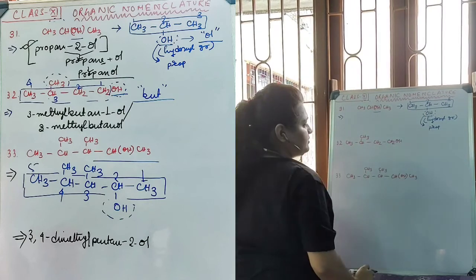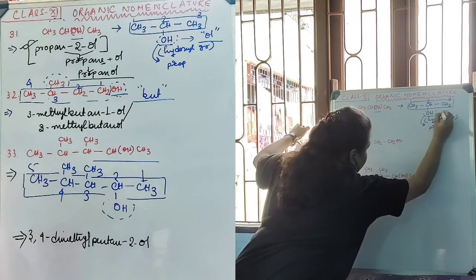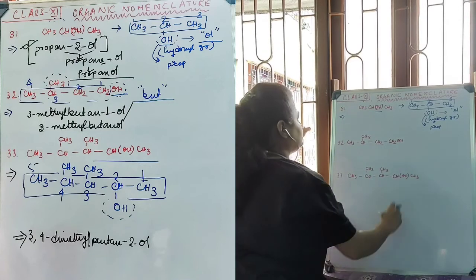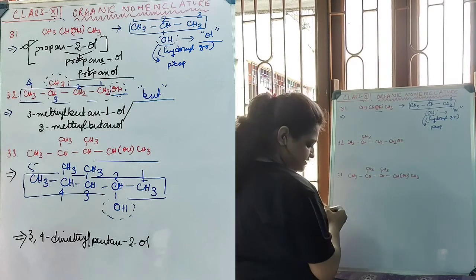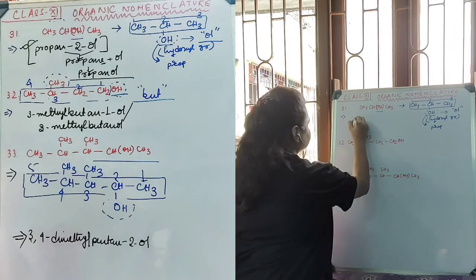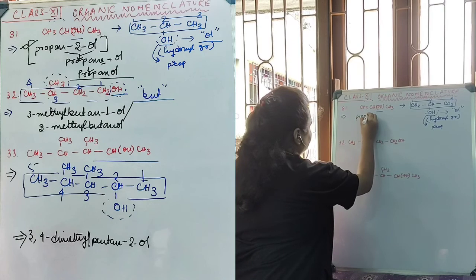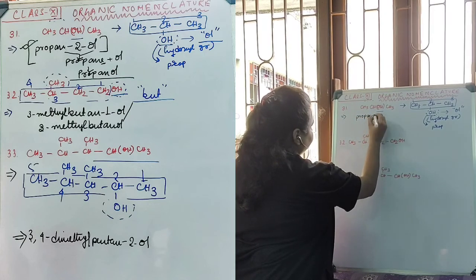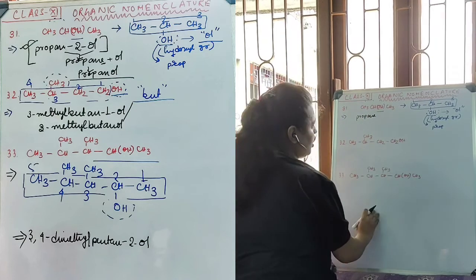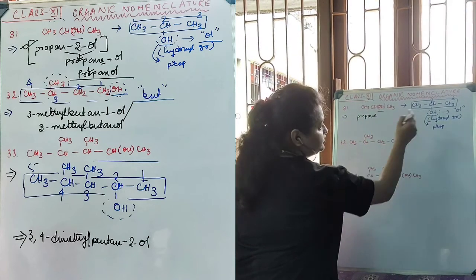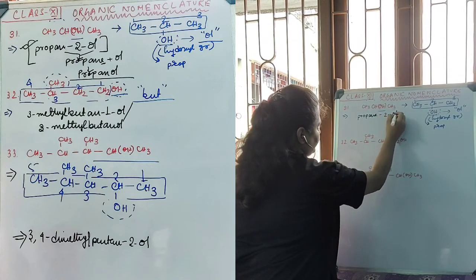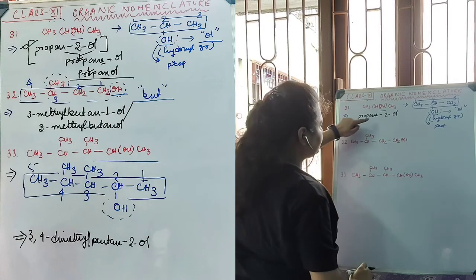and their suffix name will be used. The suffix name for hydroxyl group is ol. Therefore, the name will be written with their position also: propane, P-R-O-P-A-N-E, propane is the actual name of this long chain. The position of the OH needs to be assigned to ol. This is the actual name of the entire compound.